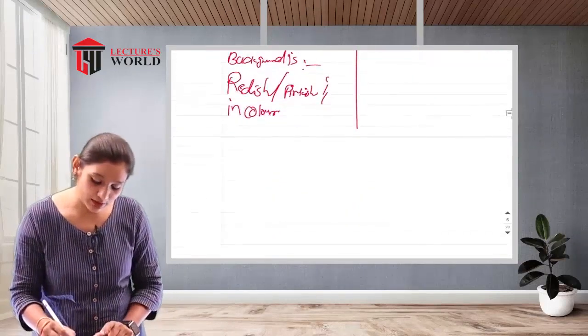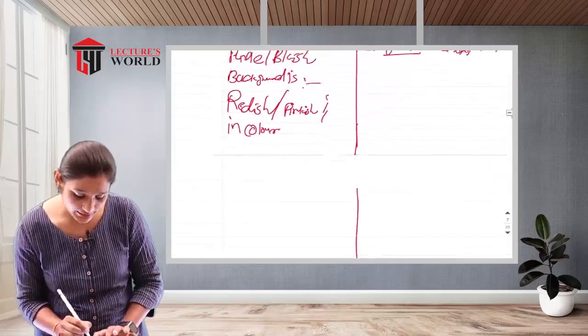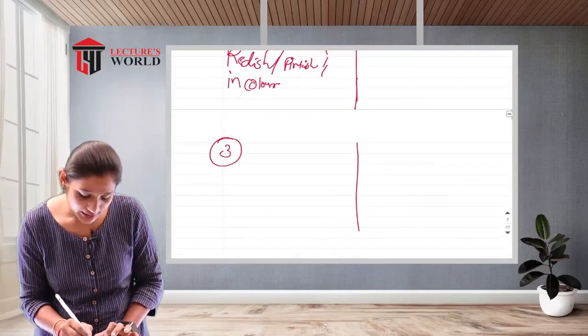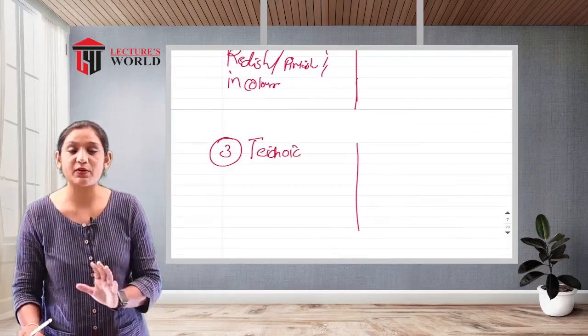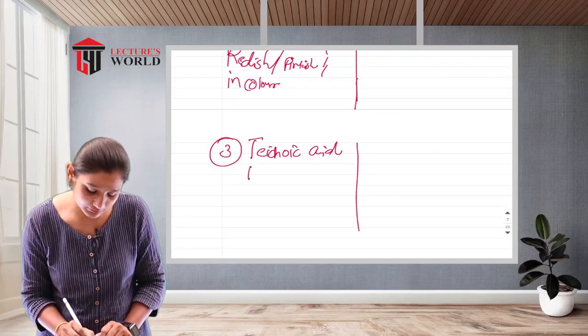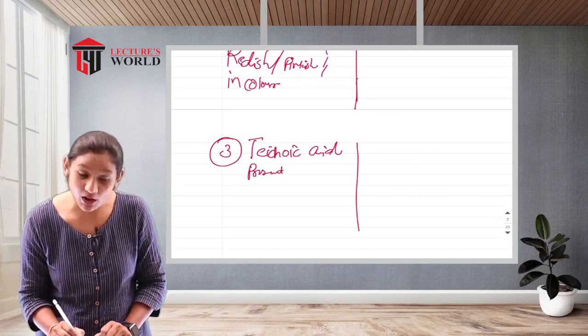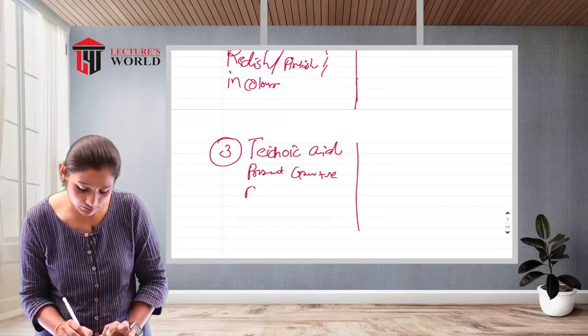The next one, let's talk about that. The third characteristic, teichoic acid. This is a specific type of protein, teichoic acid, which is present only in gram positive bacteria.